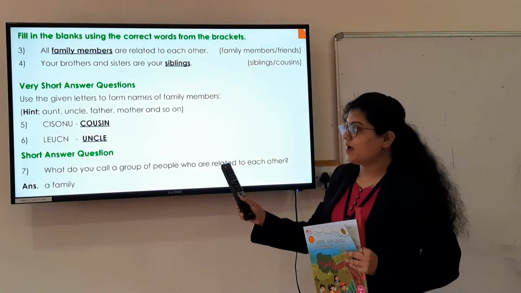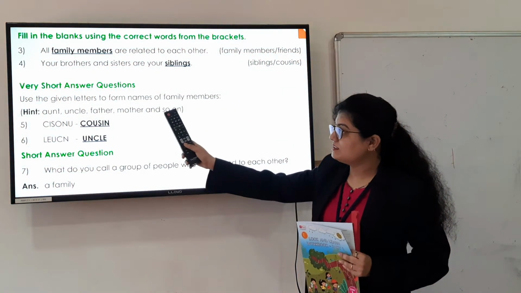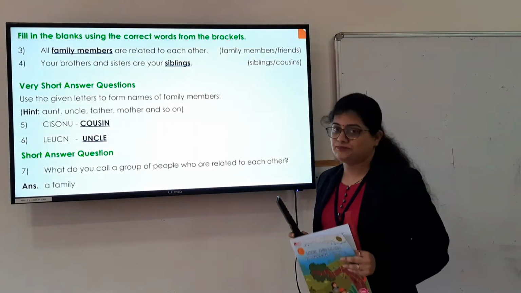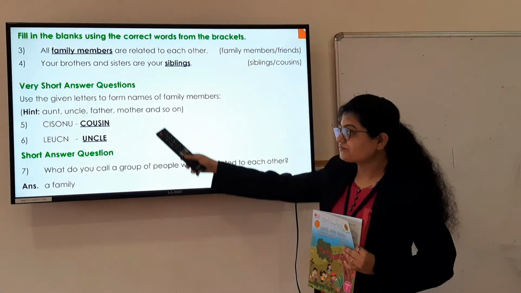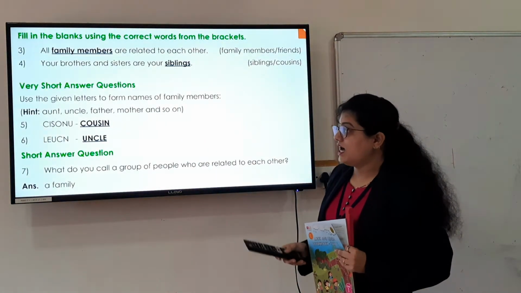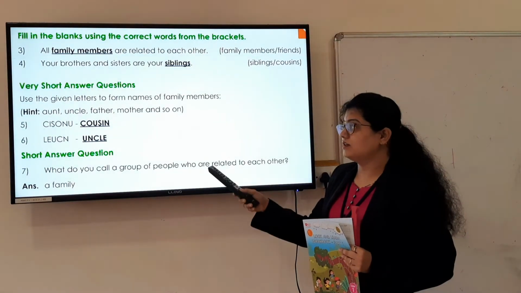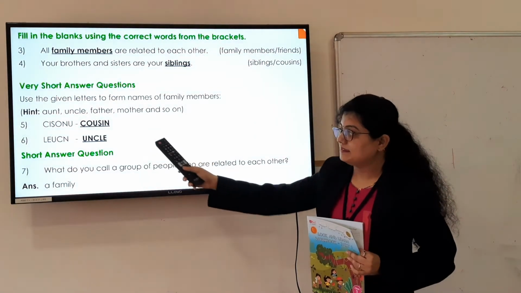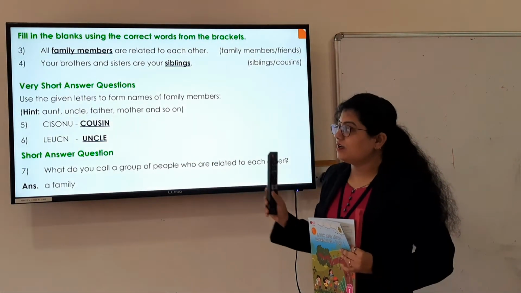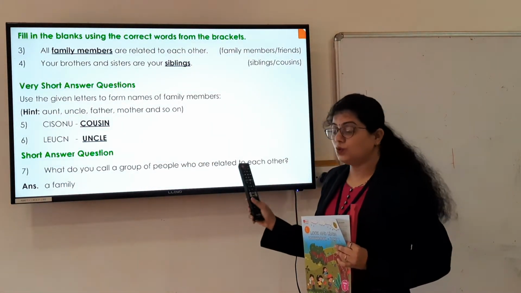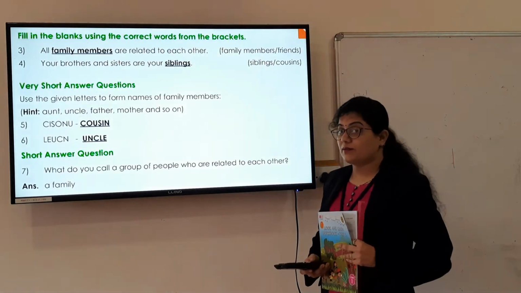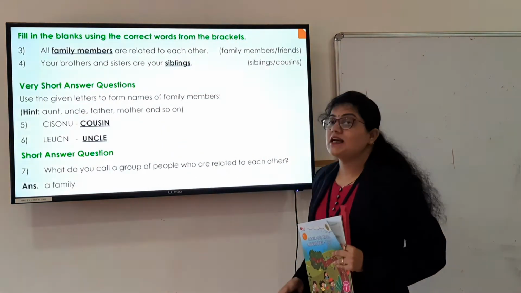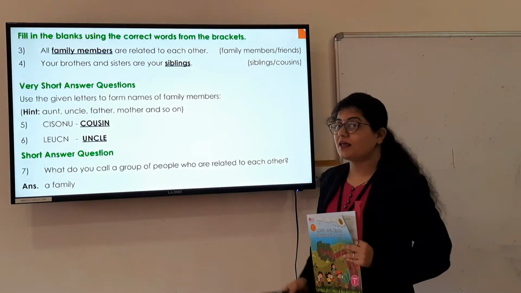In that you have to use the letters and form the name of a family member. Okay. So here a hint is given: aunt, uncle, father, mother and so on. The fifth number is CISONU. Okay. What will be the word? Yes, the correct word is cousin. What is the spelling of cousin?